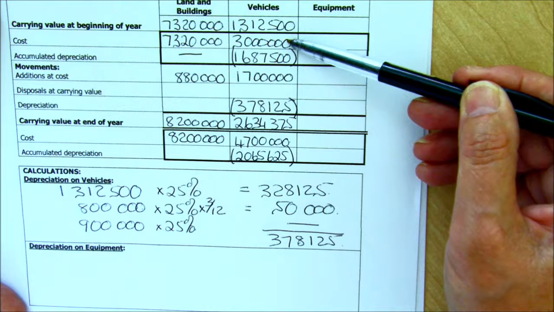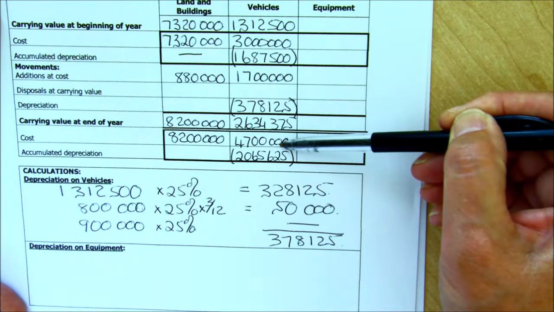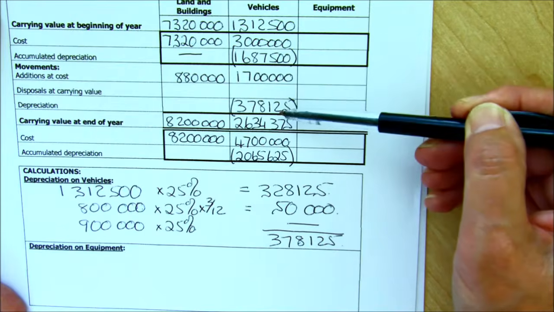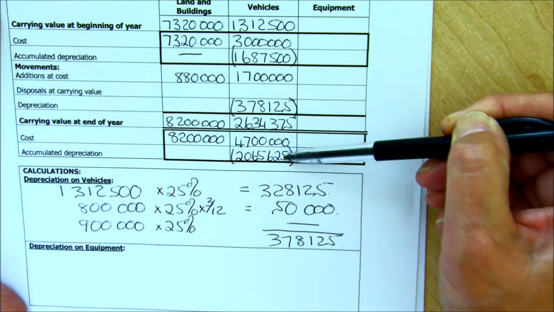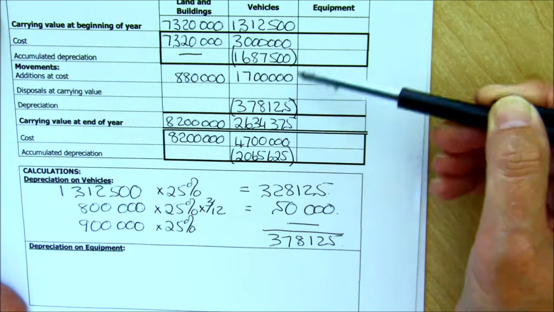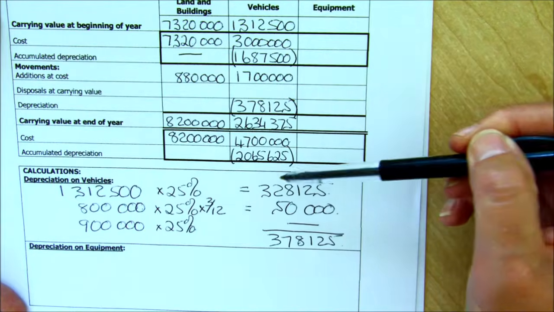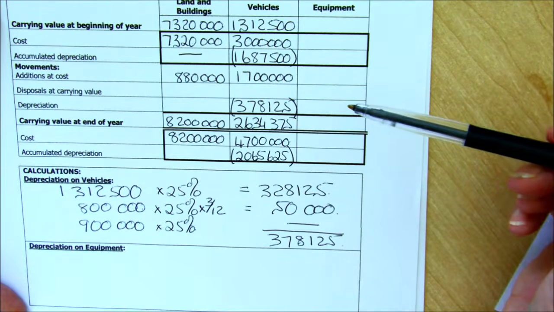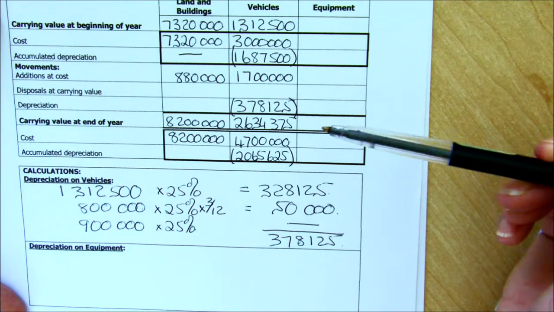If you start with the cost, you work on the cost figures and you end with the cost. If you start with the accumulated depreciation, you work with depreciation and you end with accumulated. Now that's a very important lesson to remember, particularly when you move into grade 11 and 12, to be able to double check yourself all the time.